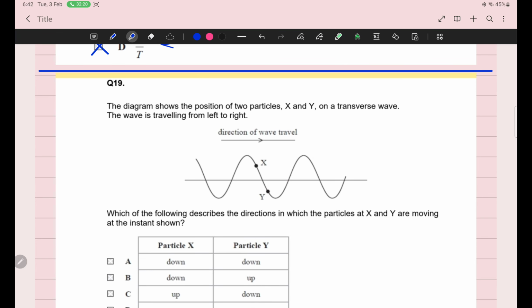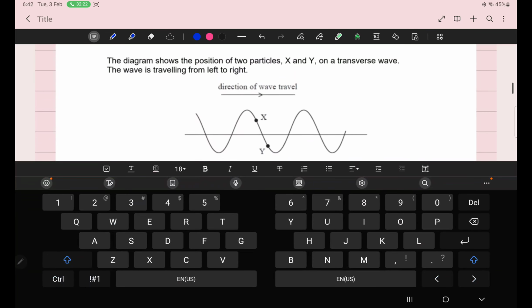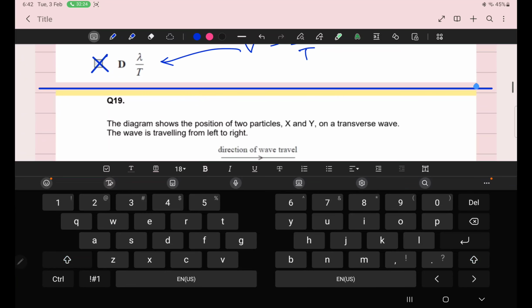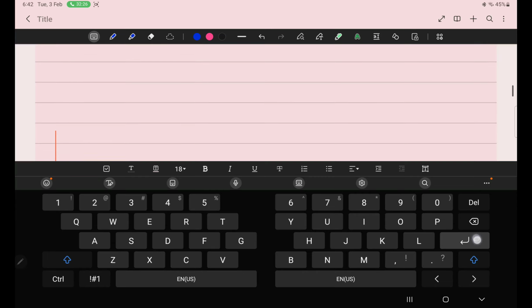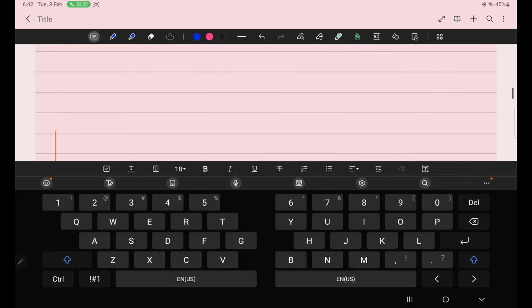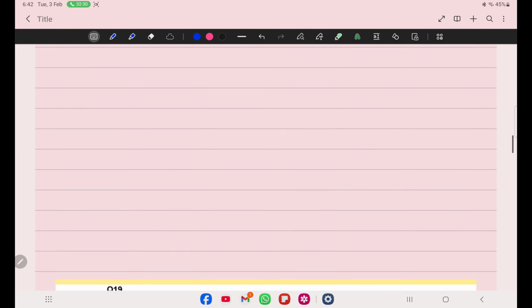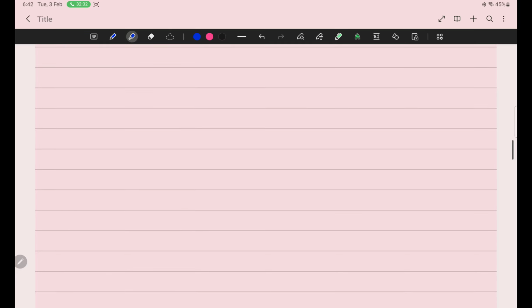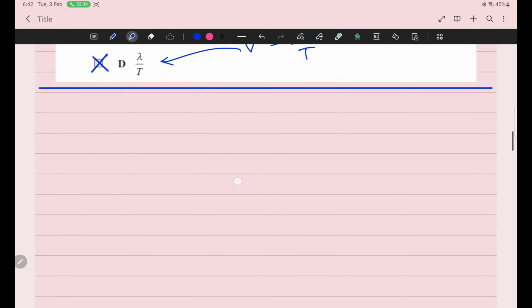This is a very difficult concept which I am going to explain. Consider this is a rope, supported at one end, and the other end is in my hand.